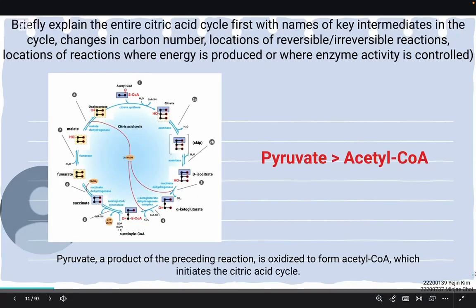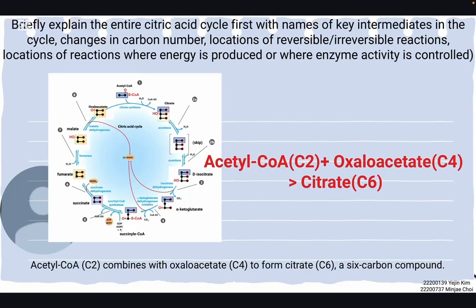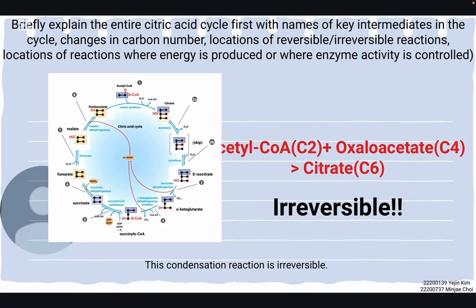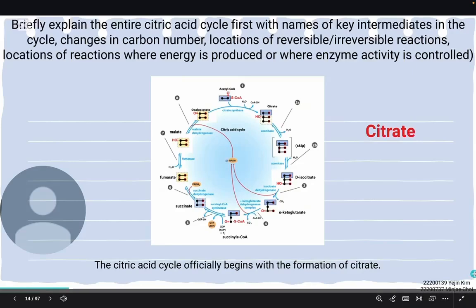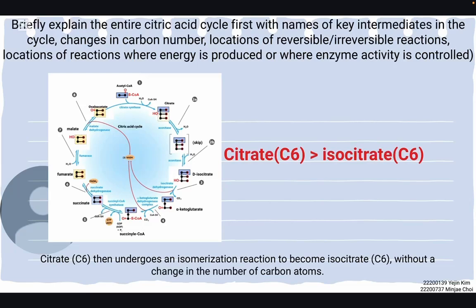So fourth, I'll explain briefly the entire citric acid cycle. Pyruvate is oxidized to form acetyl-CoA, which initiates the citric acid cycle. And acetyl-CoA, which has 2 carbons, combines with oxaloacetate to form citrate, which has 6 carbons. This reaction is irreversible. This cycle begins with the formation of citrate. Next, citrate then undergoes an isomerization reaction to become isocitrate, which has the same number of carbons.